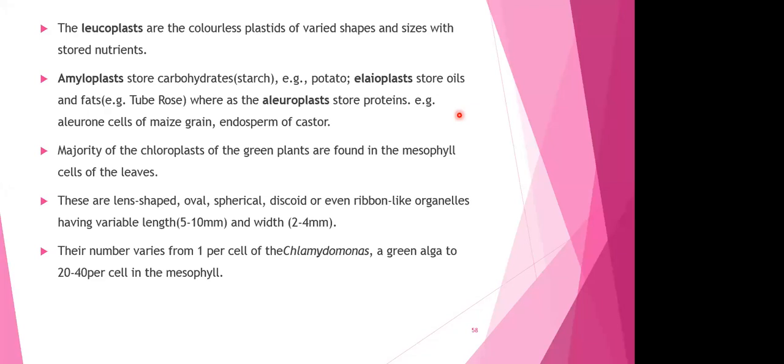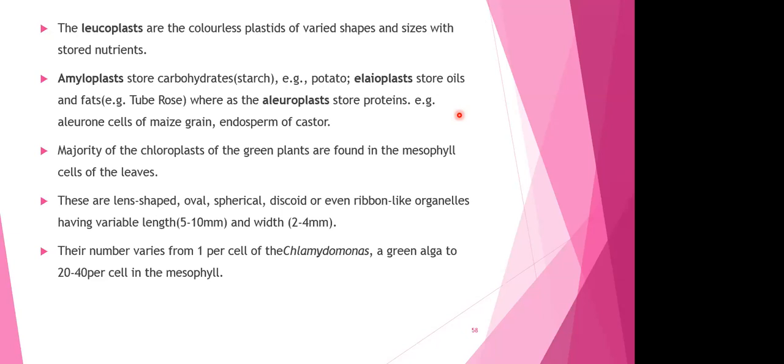Can you imagine the complexity? So per mesophyll cell, around 20 to 40 chloroplasts are present. Were you able to imagine? This is a very important phenomenon, because if you understand this, you will understand the next content. So any confusion till now?